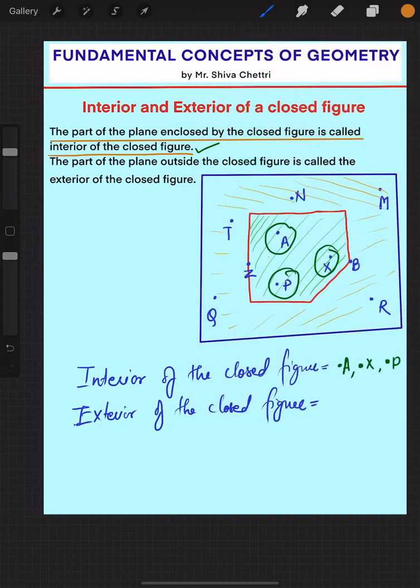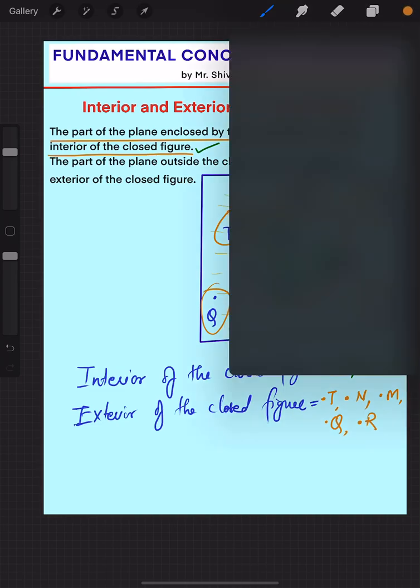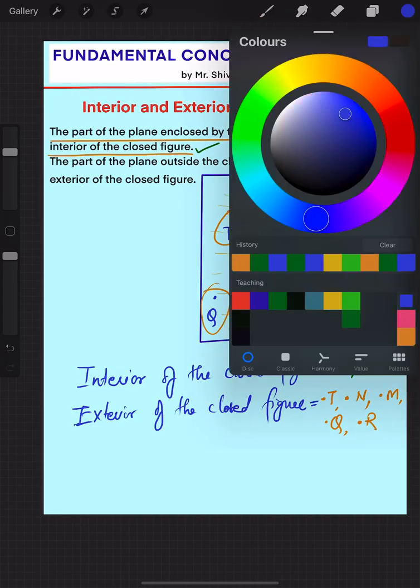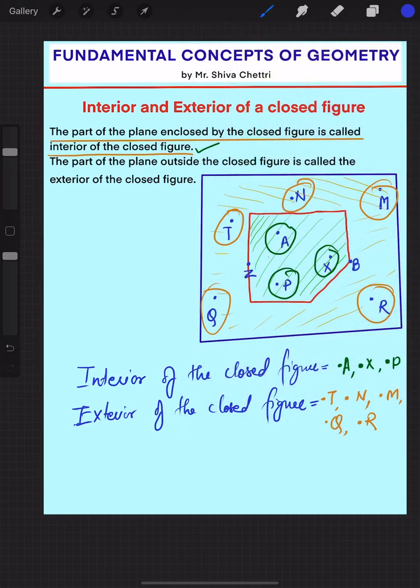Those are T, N, M, R, Q. Point T, point N, point M, point Q, point R. So these are the points which lie in the exterior of the closed figure, right? And sometimes the question may be like, mention the point which lies on the closed figure.